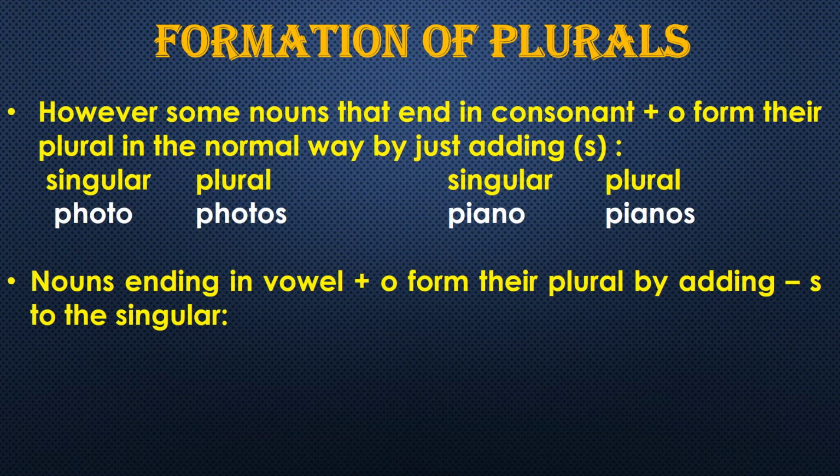The next rule is nouns ending in vowel plus o. Nouns ending in vowel plus o form their plural by adding s to the singular. If it is ending with a vowel sound plus o, the plural will be created by adding s to the singular.